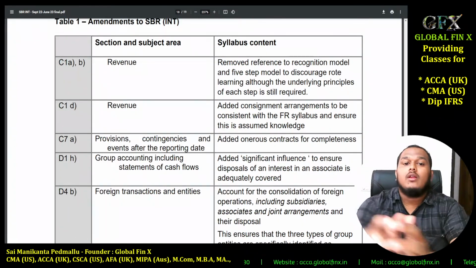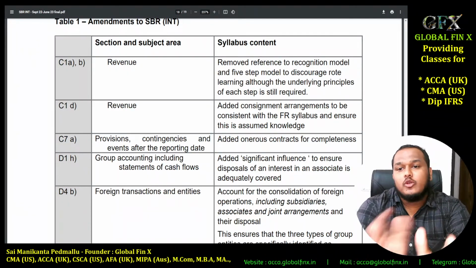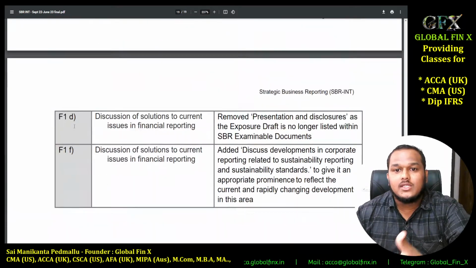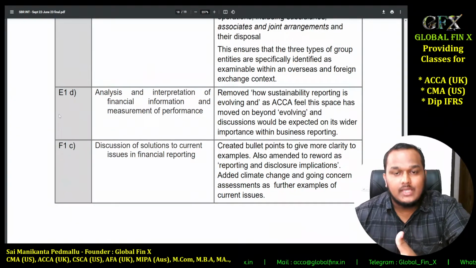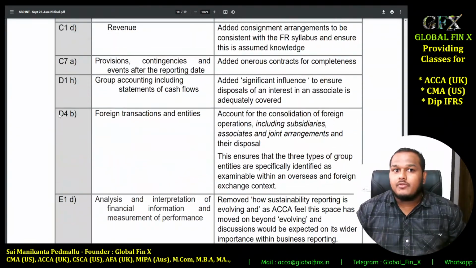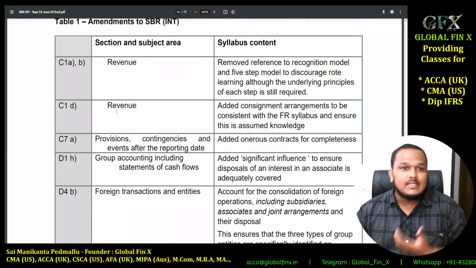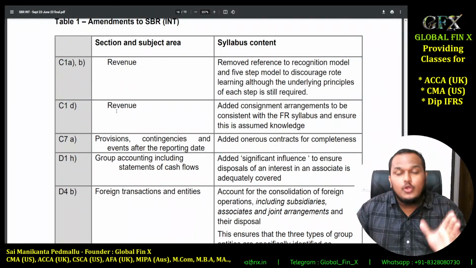Before I go through point by point, let me just tell you one thing, guys. You might see a list of so many topics of changes, too big and all. So is the old syllabus still applicable? Sir, I have been preparing for a couple of months, or a couple of windows back. I could not give the exam. So should I have to restart my course preparation again? Do not worry, guys.